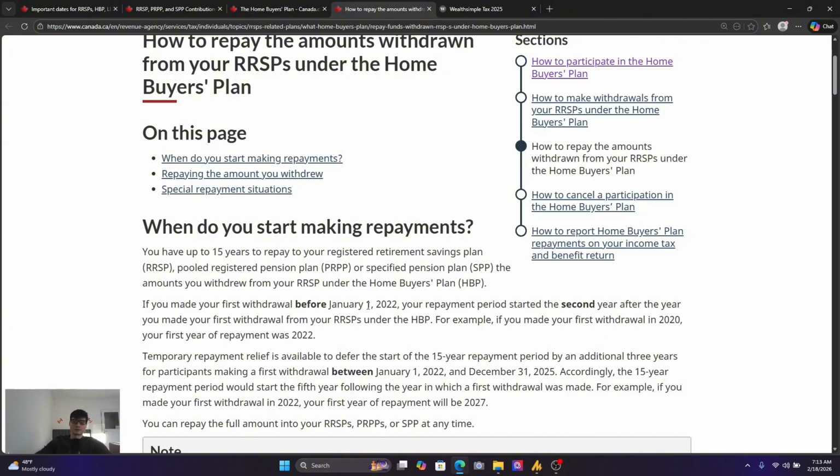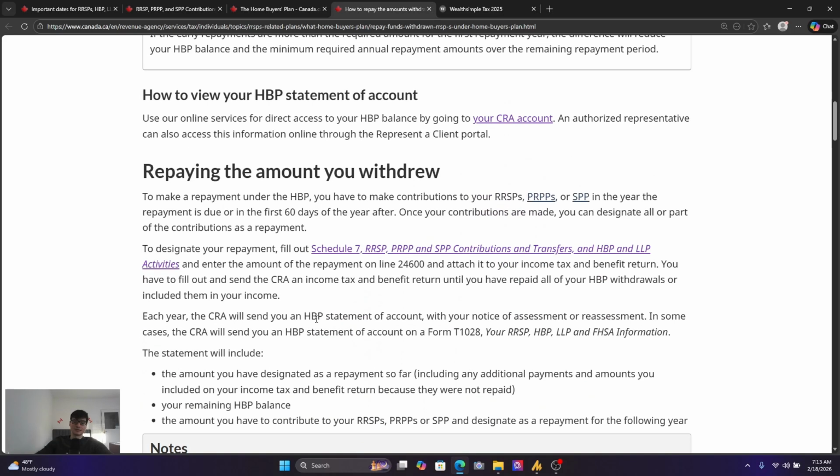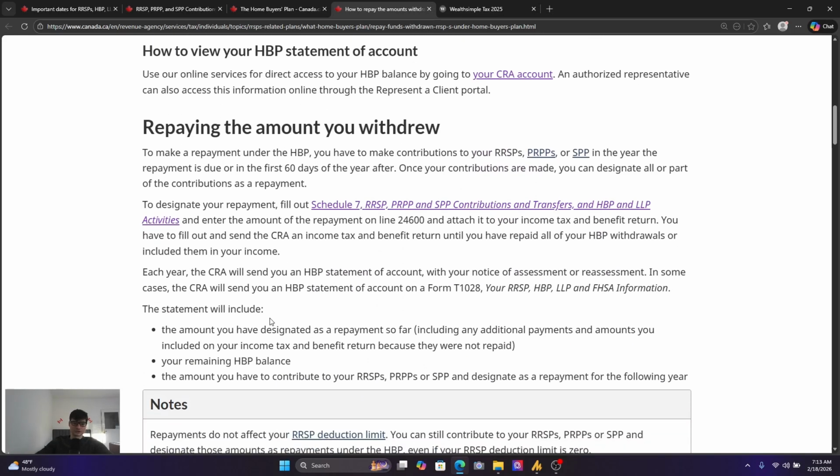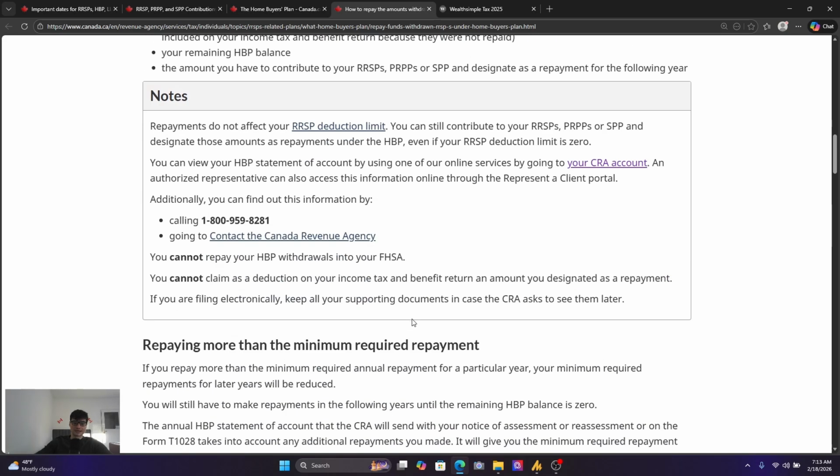But again, it'll be over a 15-year period, and you have to make a repayment each year for 15 years, okay? So you have to repay the amount that you withdrew. Otherwise, you will have tax implications. You'll be taxed on that.